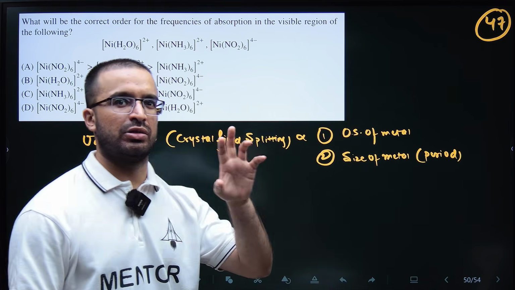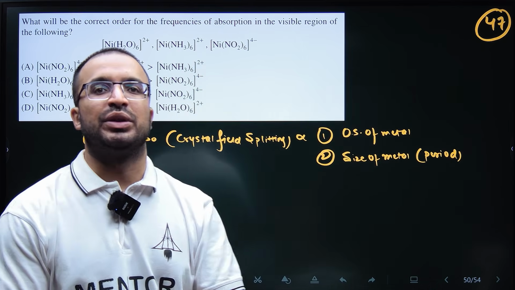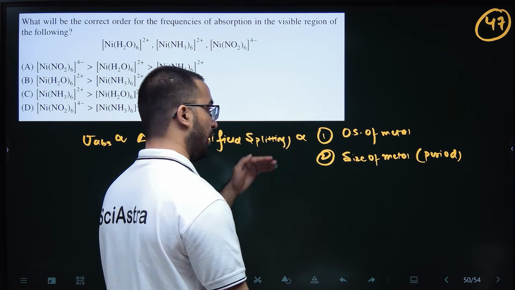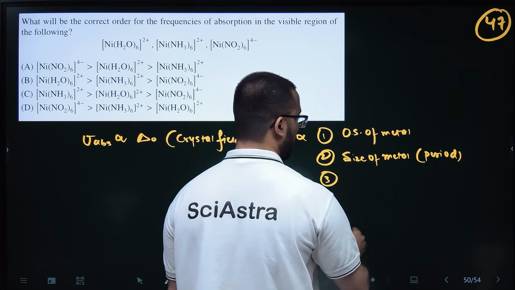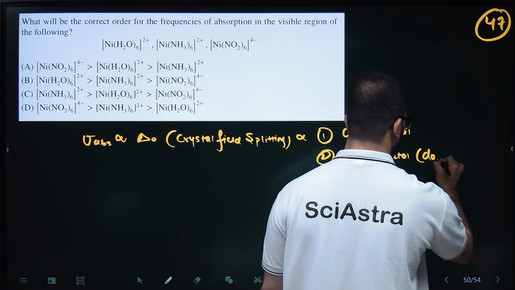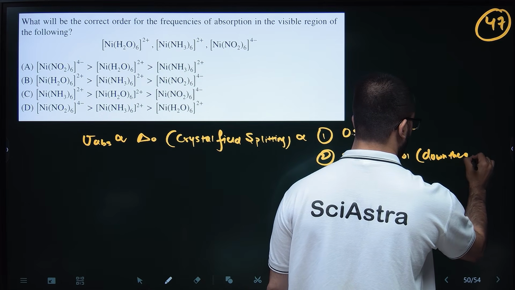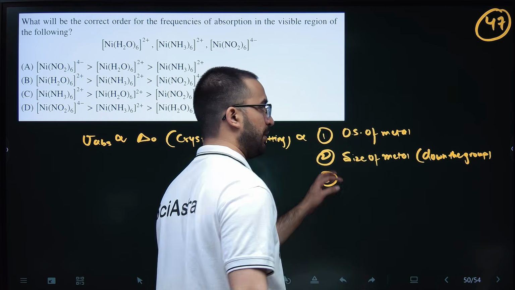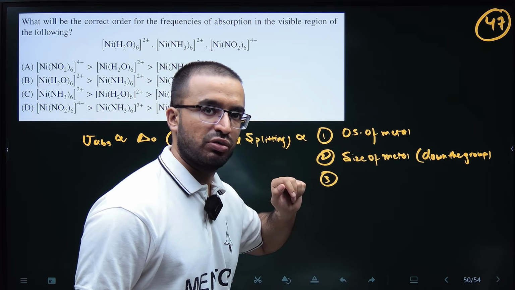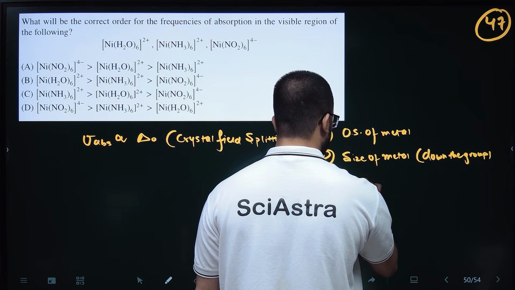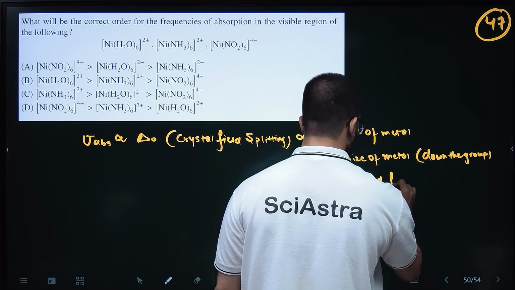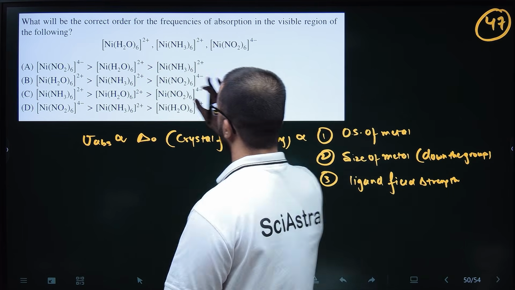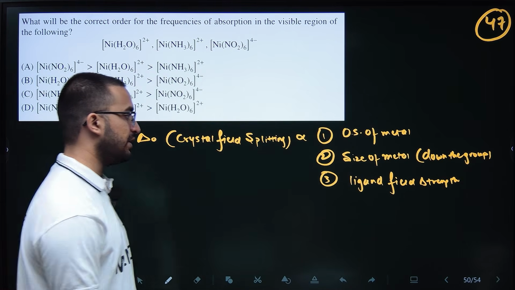Across the same period, size does not fluctuate that much. Across the group, or down the group, it fluctuates that much. So down the group, you can write down the group. Okay, and the third and final one is, if all of these are the same, oxidation state is the same and the metal belongs to the same period, you will see the ligand field strength. And obviously in this question the metal is the same, the oxidation state is the same, so we'll see the ligand field strength.